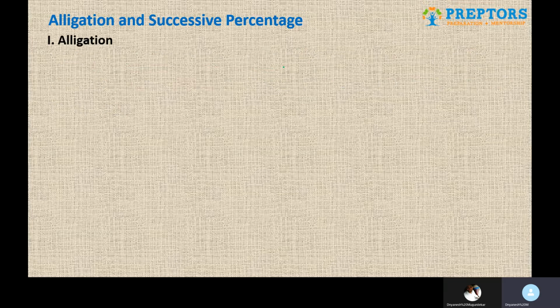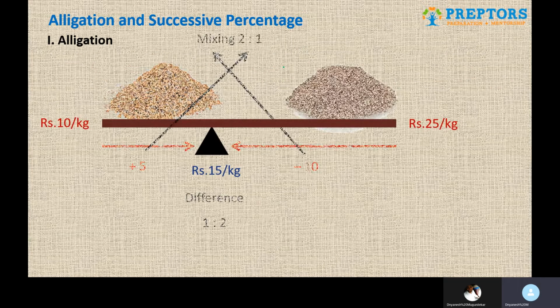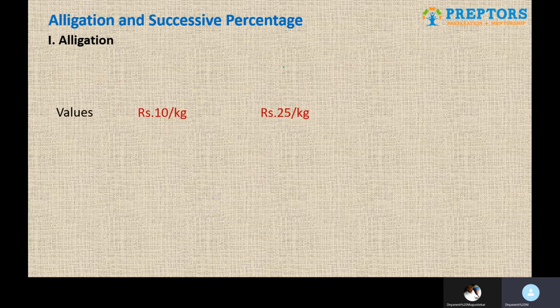The representation is very critical. At the top, on both the corners, left and right side, you write the prices that you are supposed to mix, which is 10 rupees per kilo and 25 rupees per kilo.